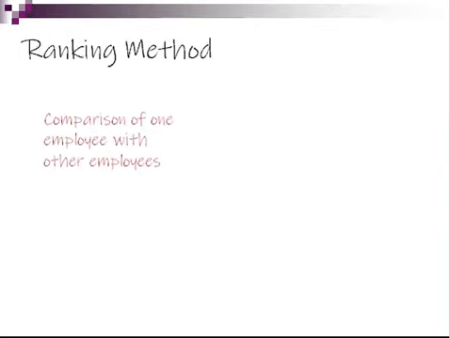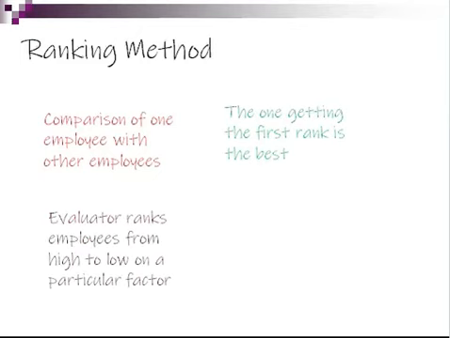So let's see what is the ranking method. As you all know, rank means what? When we are comparing people, we rank them. So basically the ranking method is the comparison of one employee with the other employees. That is the way we are using the ranking method for performance appraisal. So in the ranking method, the one who gets the first rank is considered to be the best, and the others who are getting lower ranks are then compared to the first ranker, and are considered to be performing lesser than the best one.